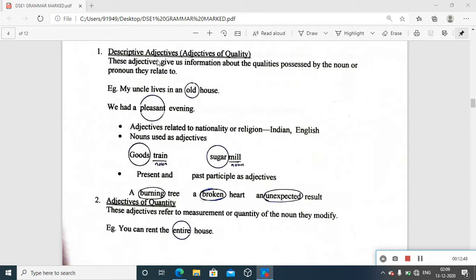Okay. So see here, goods train. Of course, we know goods stands for certain things. But here in the combination, train is already a noun. And what kind of a train is it? It's a goods train, not a passenger train. So goods is obviously a noun, but here in the combination, where there is already a noun, when it comes before or is attached to the other noun, it functions as an adjective.